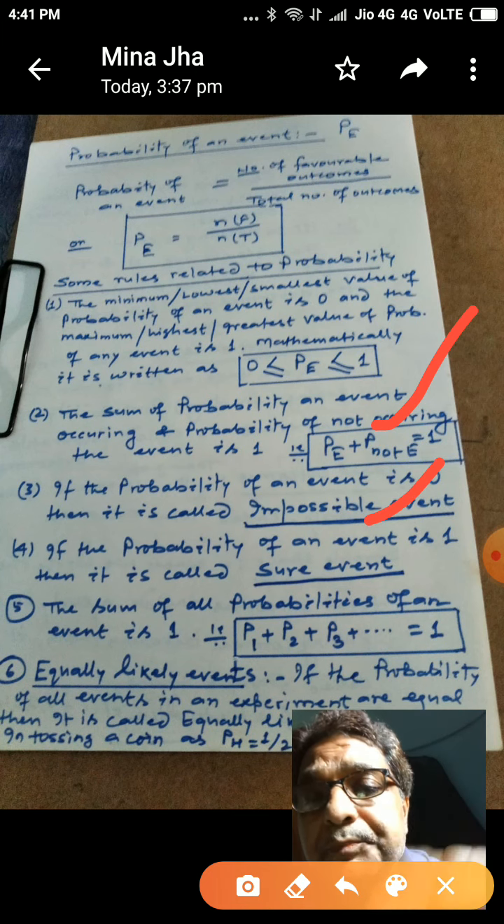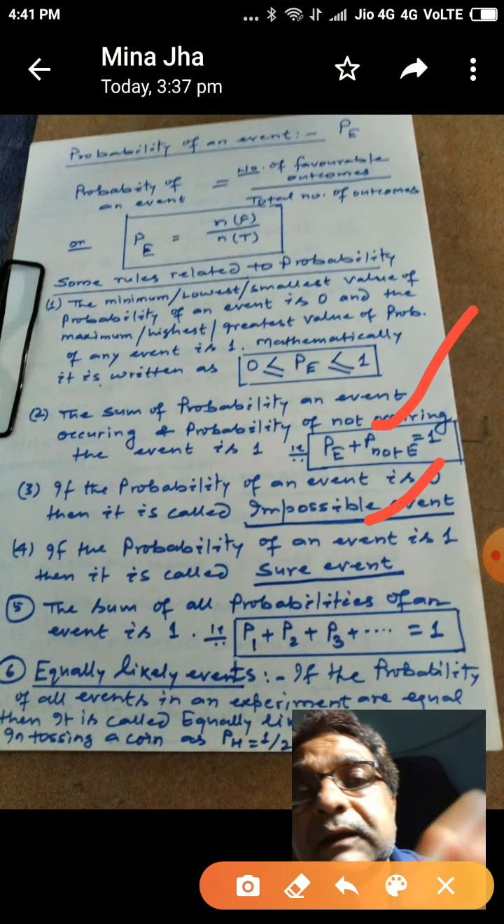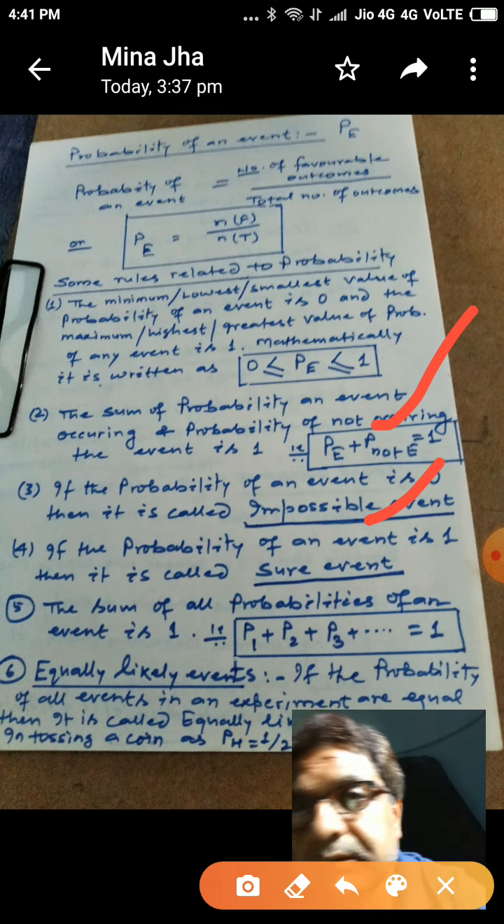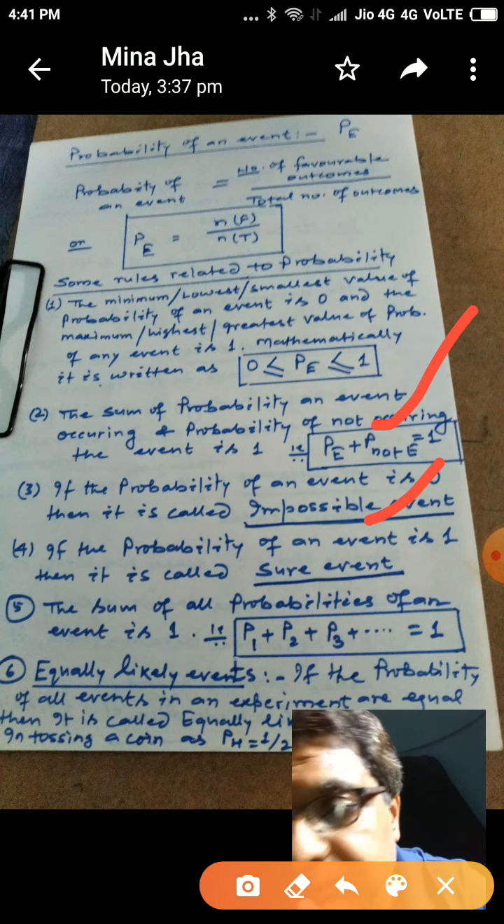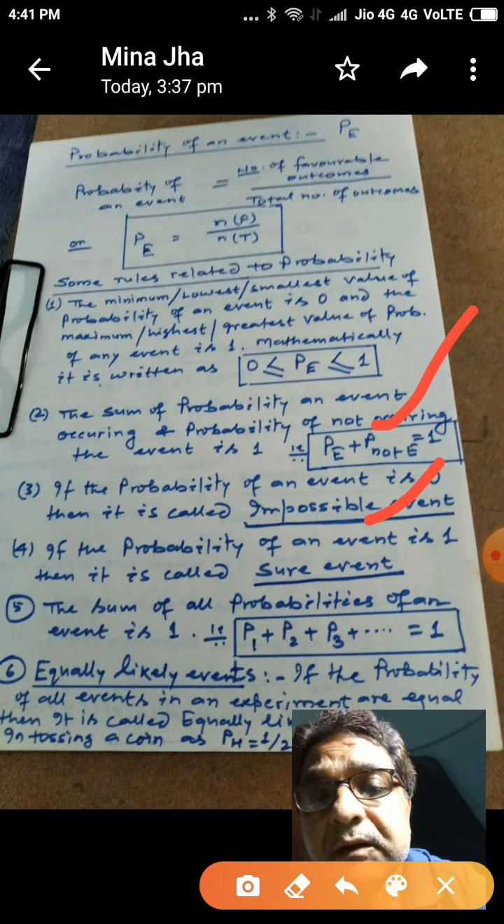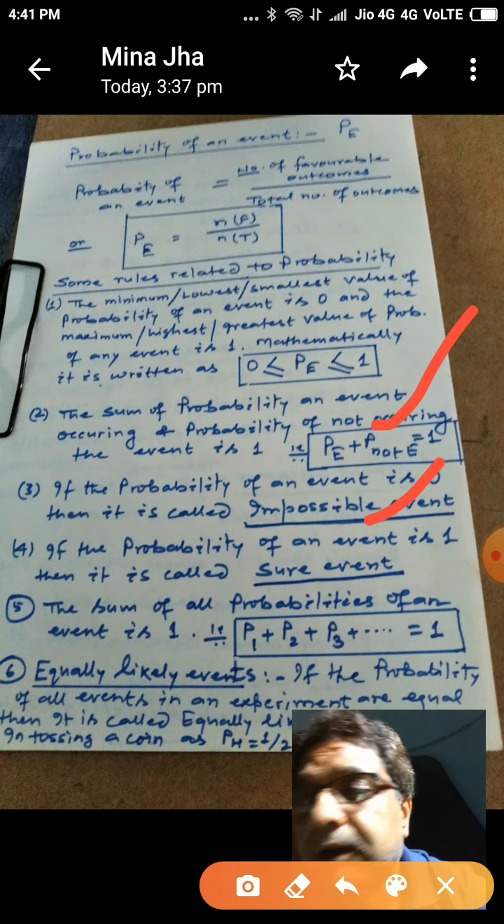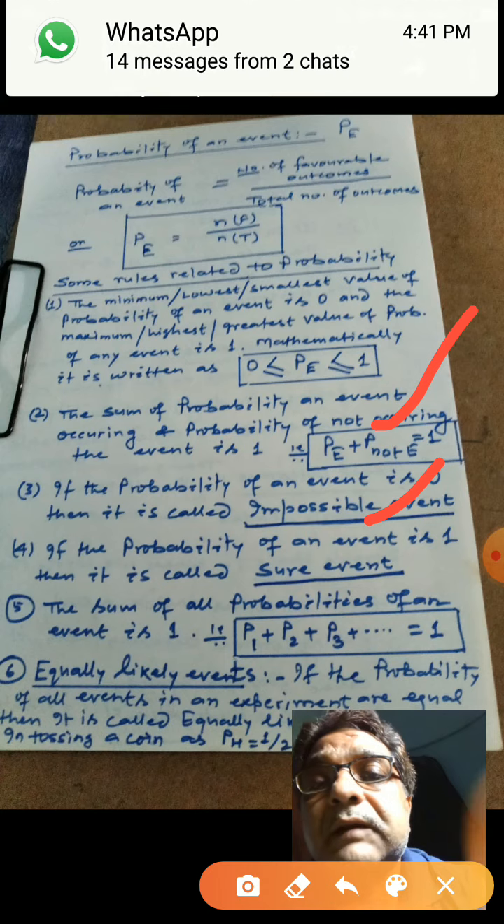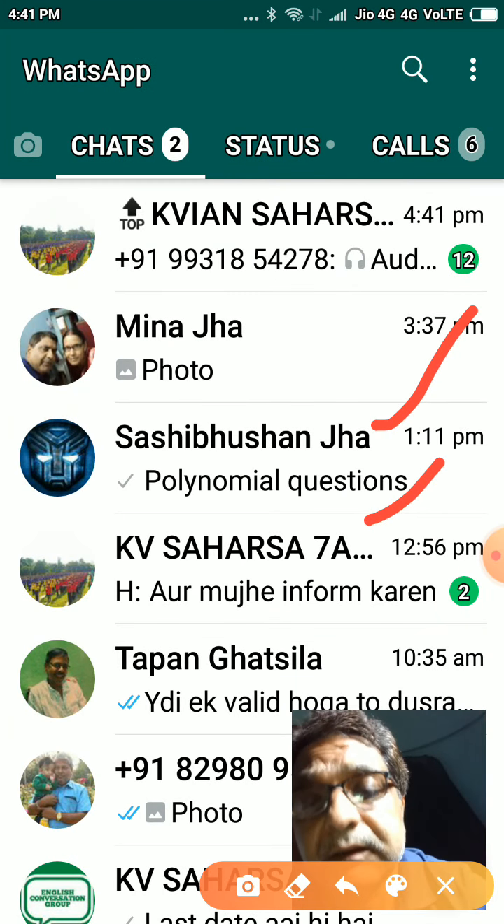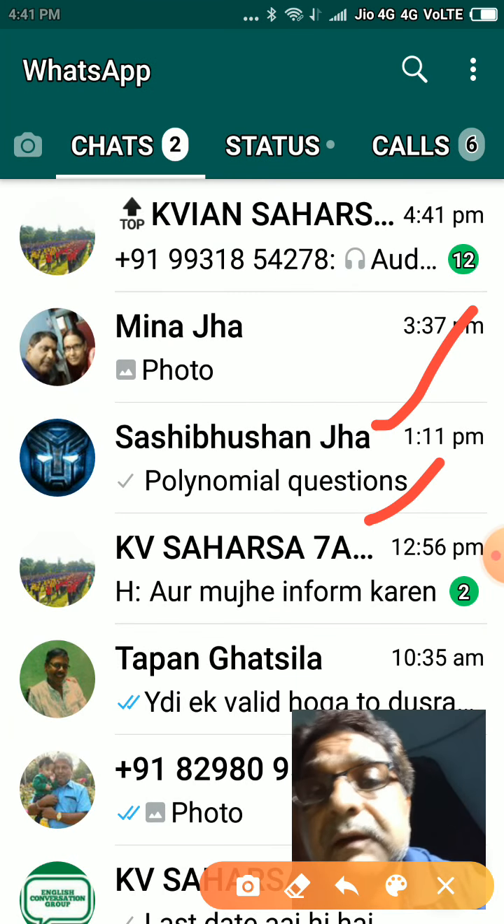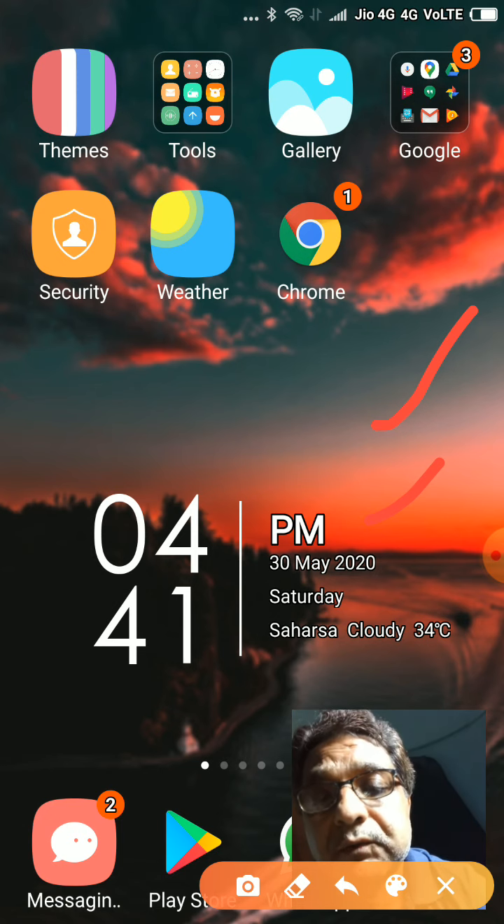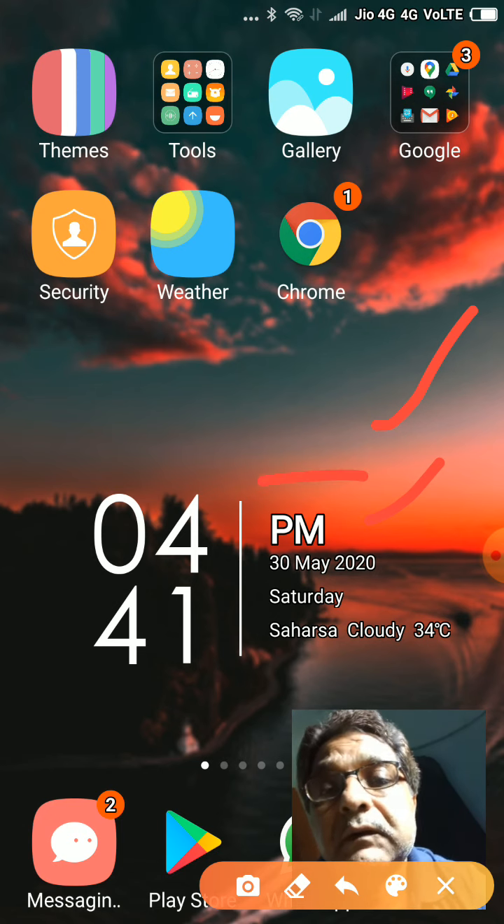Is it clear? Now, as you know, the smallest value of probability is 0, so for any event if the value comes out 0, it means that event is not possible, that is, it is impossible. Another term: the highest value of probability is